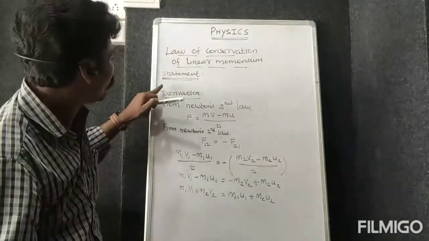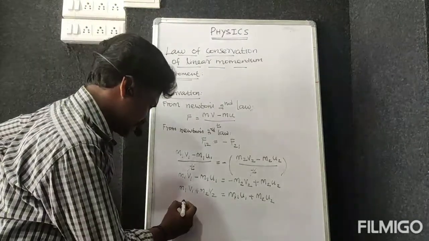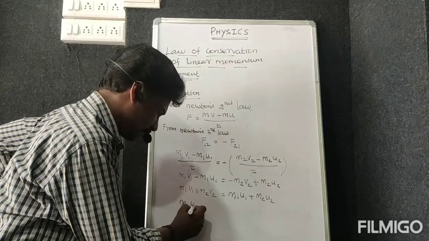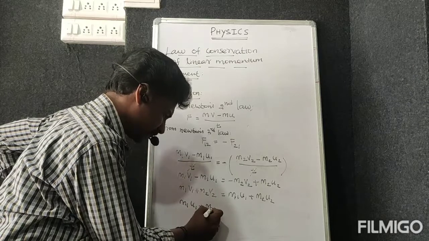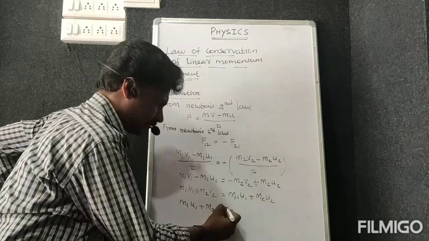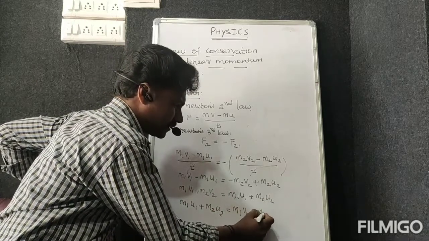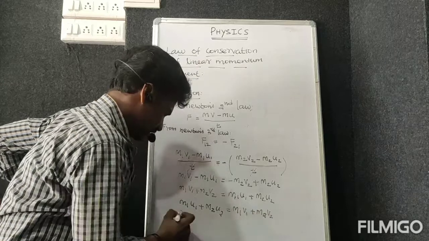So now I can say the statement: total momentum before collision is equal to total momentum after the collision.